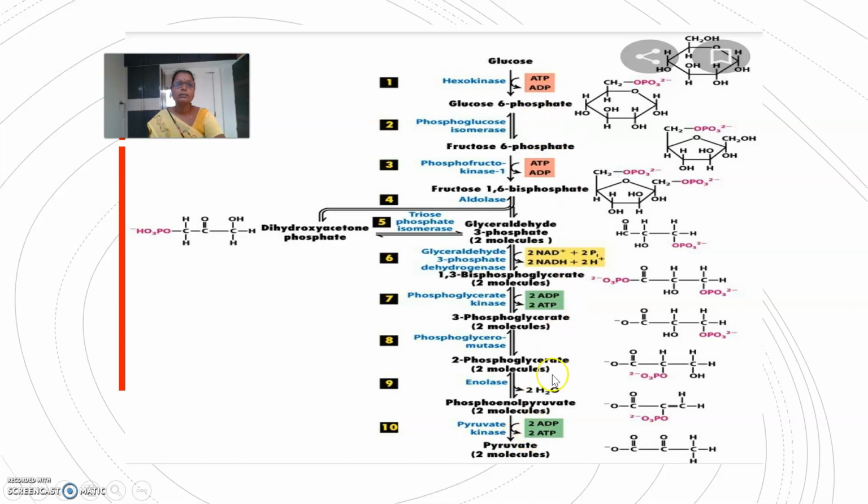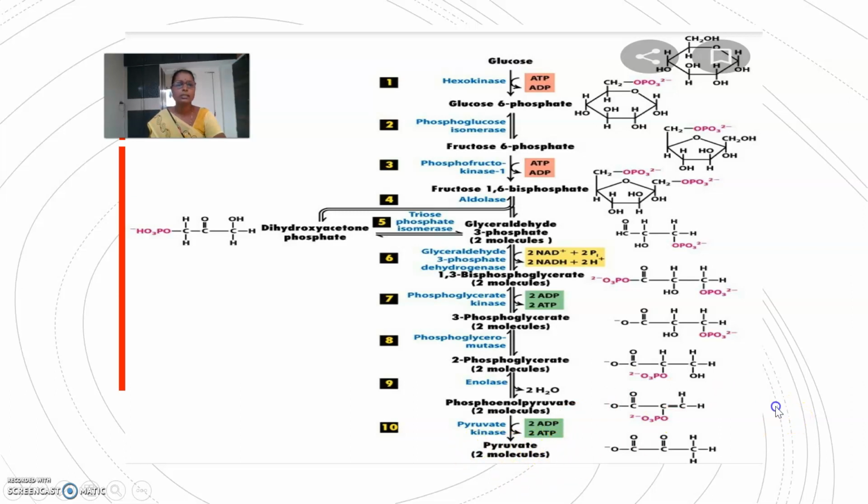In these reactions, when there is involvement of ATP or ADP, the enzymes are called kinase enzymes. These are the kinase enzymes where ATP or ADP is involved. This is the hexokinase, this is the pyruvate kinase, and here phosphoglycerate kinase. In this way, through the EMP pathway, the homolactic bacteria produce pyruvate as a main product, and this pyruvate is further metabolized to lactic acid.